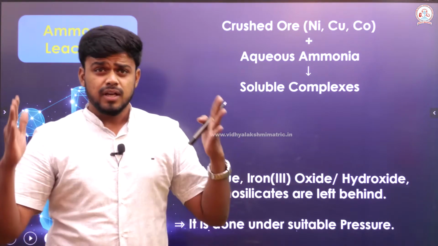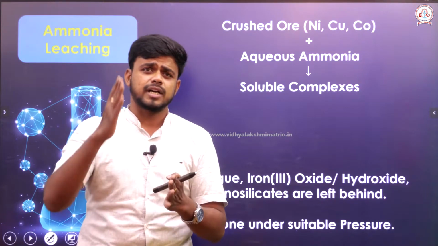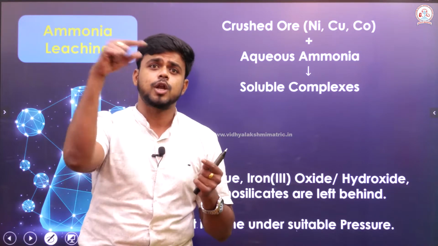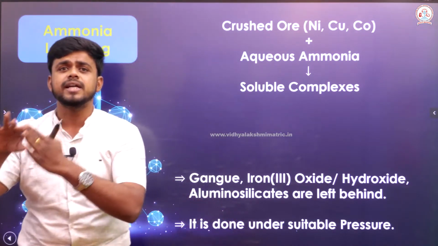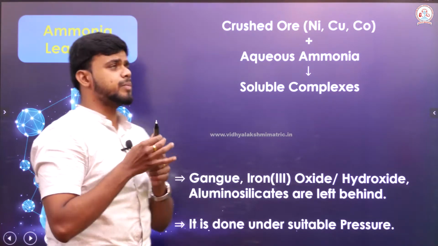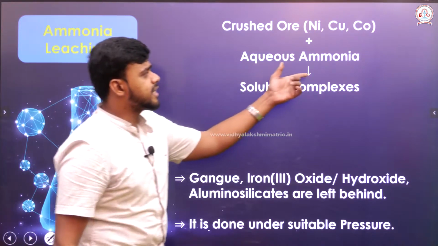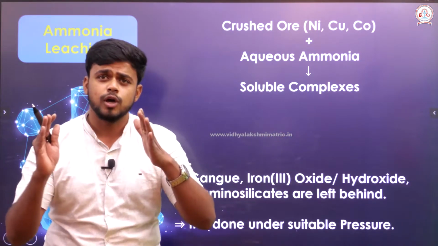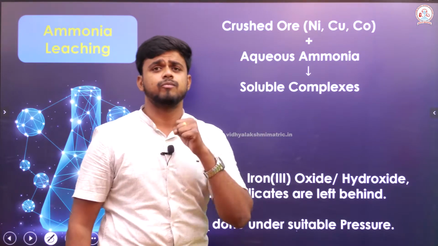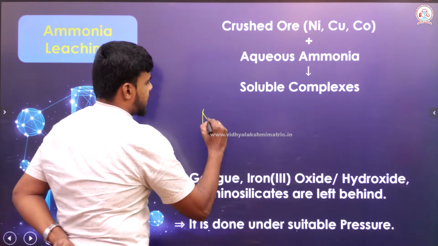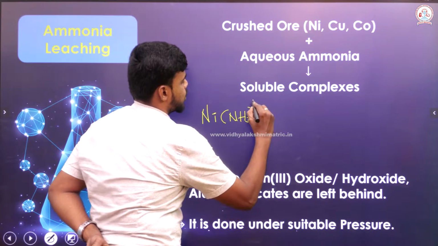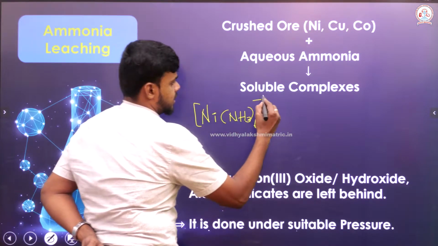Okay, if aqueous ammonia is added to the crushed ore, the metal which is present in the ore along with impurities will get separated as a soluble complex, which means the nickel which is present here will take up the ammonia and go into solution as a soluble complex, and nickel, copper and cobalt all do so in the same way. Let us look into it. Nickel will take up the aqueous ammonia and form a complex which is hexamine nickel 2.